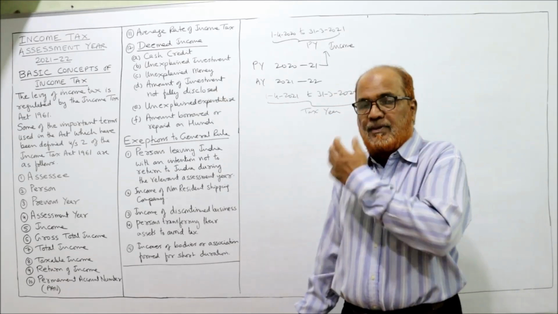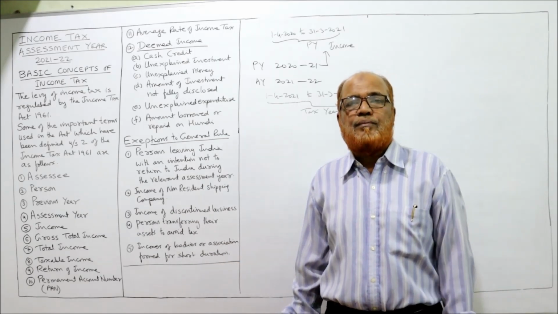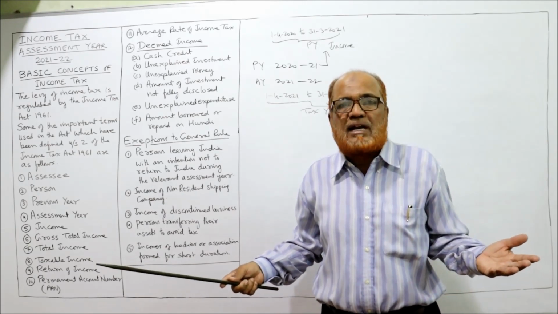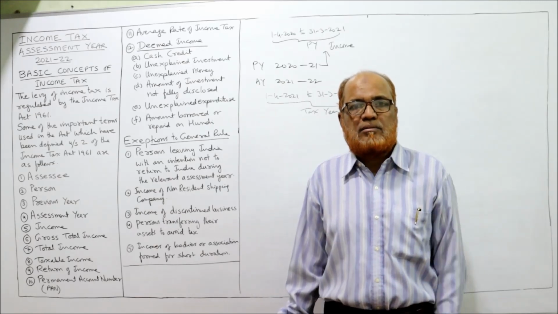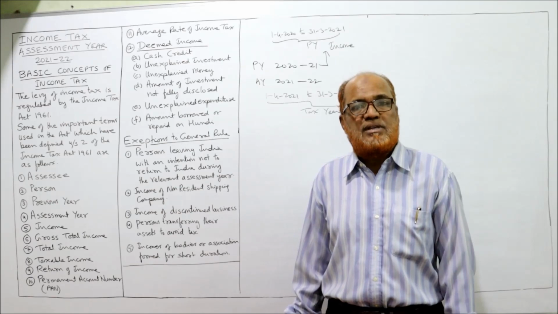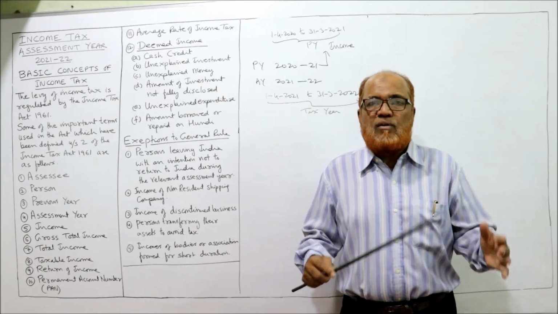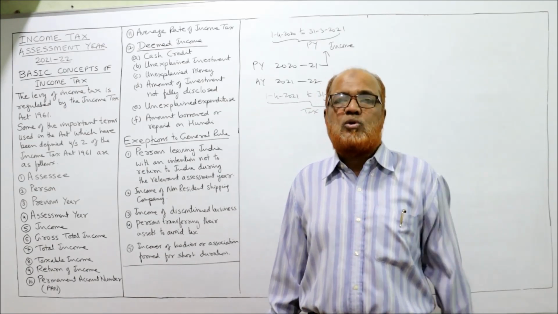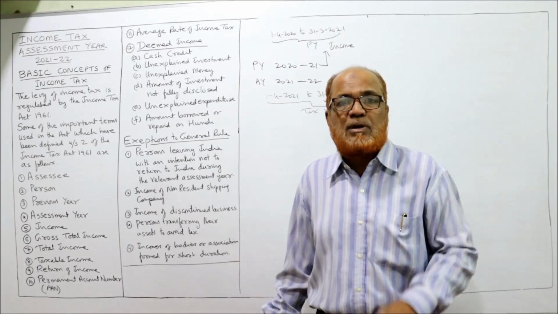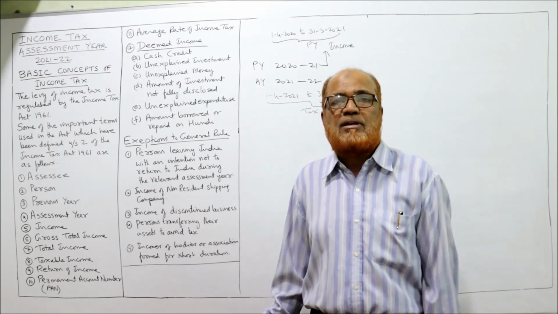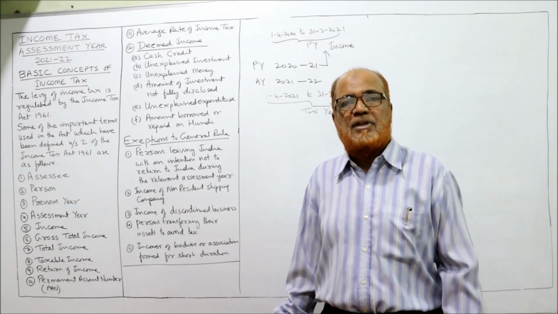First one, cash credit. Suppose in the books of accounts of the assessee, some cash credit is found and the assessee fails to give a satisfactory explanation. That cash credit will be termed as deemed income, on which 60% tax plus surcharge plus education cess, no basic exemption. Secondly, unexplained investment. If the assessing officer finds some investment in the books of account of the assessee, but the assessee fails to give the explanation about this investment, from where did you get the money to buy this investment? If the assessee fails, the income tax department will treat it as deemed income. He has to pay the tax.